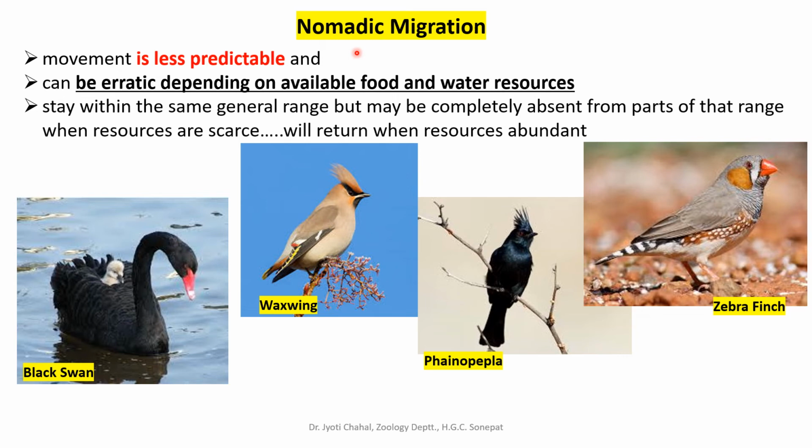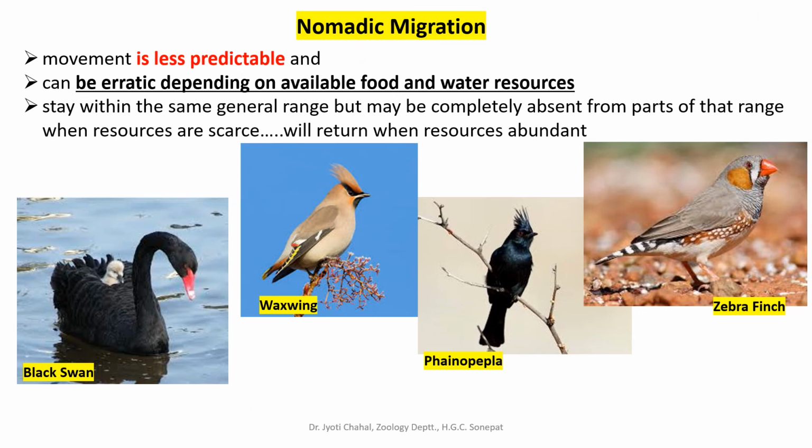So next is nomadic migration. Movement is very much less predictable in such kind of migration by birds. This migration can be erratic depending upon availability of food and water in the habitat, and birds can remain in the same general range, but they may be completely absent from parts of that range when the resources are limited or scarce. Like if there is less availability of food and water in one particular area of that habitat, that means microhabitat, then they can migrate from that portion, and they can return whenever the resources will be abundant.